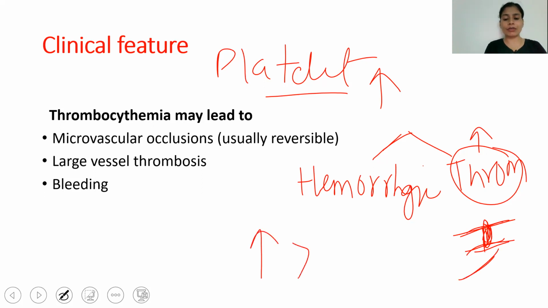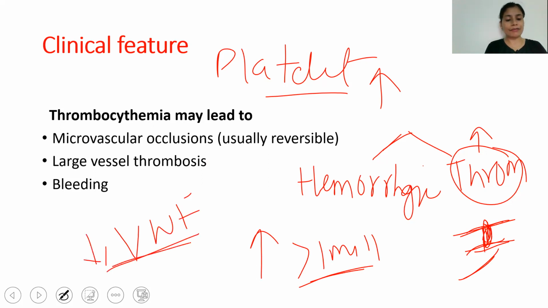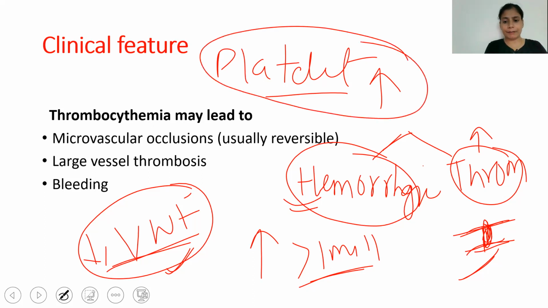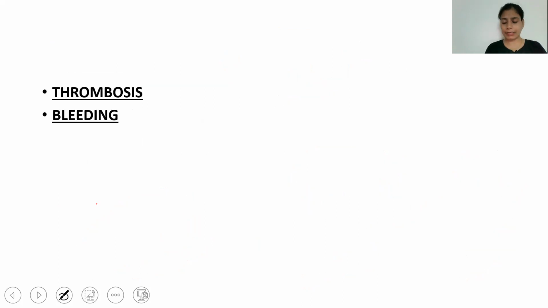And when the platelets are more than 1 million or 1.5 million, these platelets will utilize the von Willebrand factor, and now von Willebrand factor is not freely available, and we know it is helpful for clotting. So in the absence of von Willebrand factor, the presentation will be hemorrhagic. Because of this increased platelet count, there may be hemorrhagic as well as thrombotic events. So all clinical features are related to this only: thrombus or bleeding.